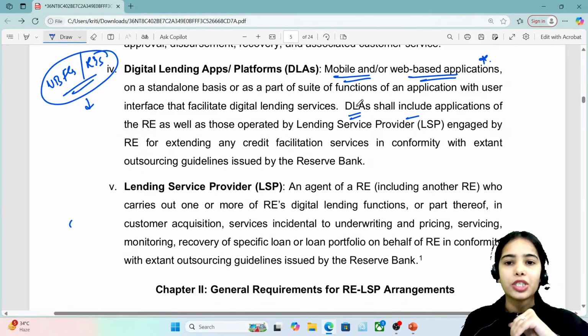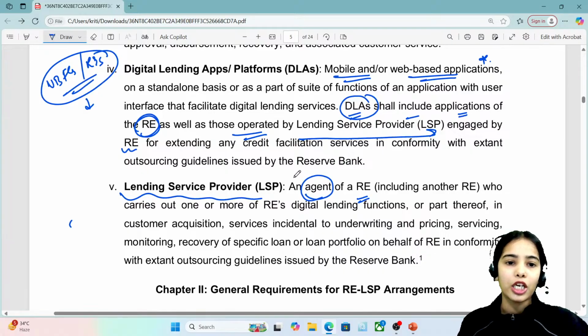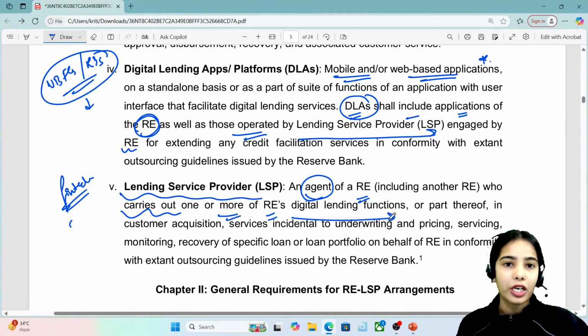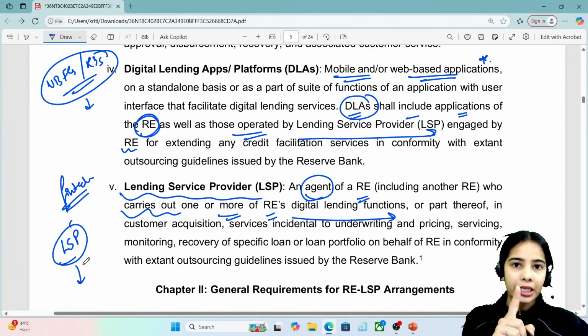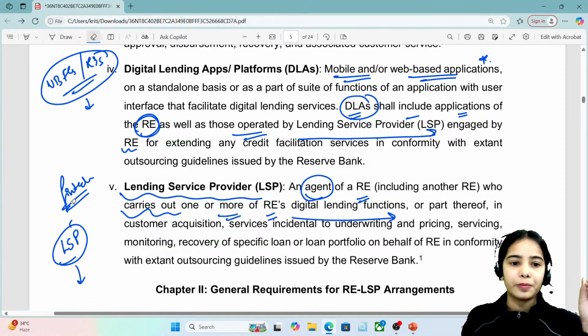So DLAs, that is digital lending apps, shall include the application of the regulated entity like the NBFCs or the banks and such, as well as those operated by the lending service provider engaged by the regulated entity. So the lending service provider is the agent of a regulated entity. A lending service provider is usually a fintech company, the agent of the regulated entity who carries out one or more of the regulated entity's digital lending functions. Now one lending service provider is not limited to a single regulated entity, it can be connected to multiple regulated entities. Okay, this is the basic idea.